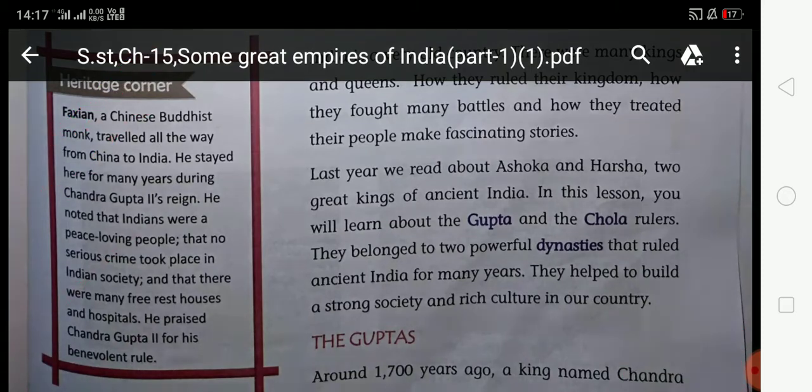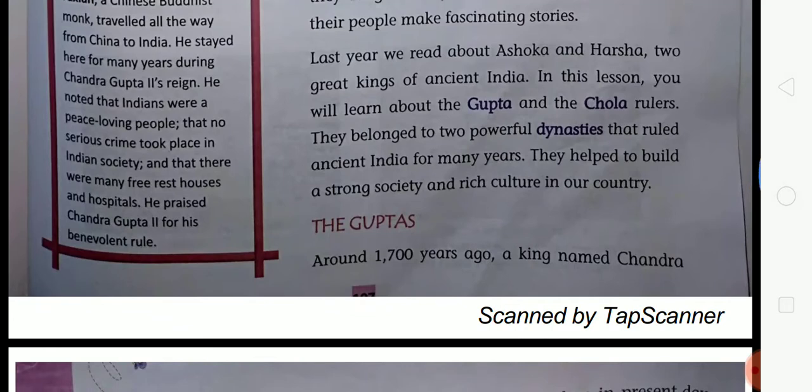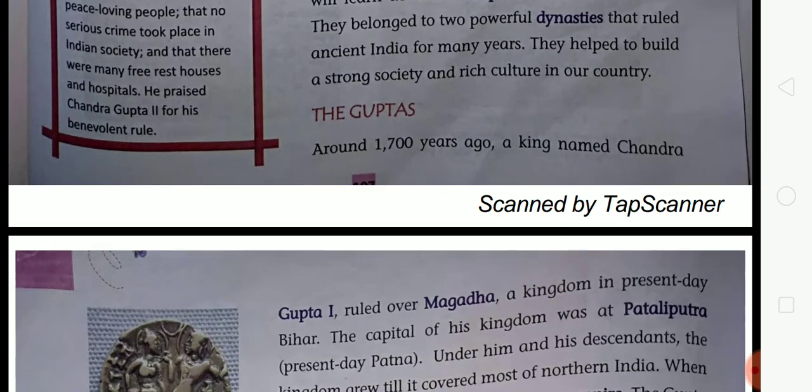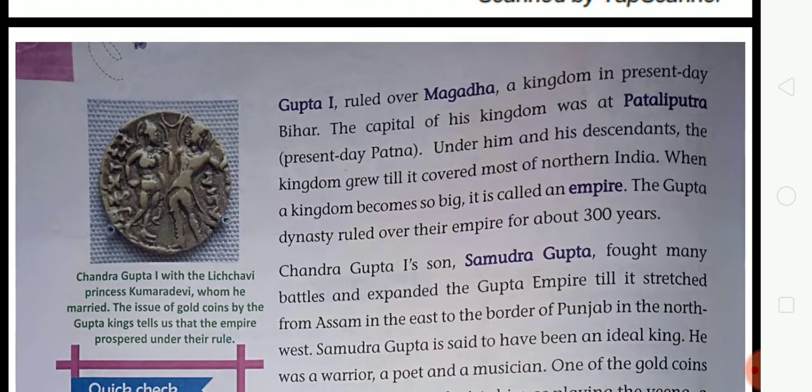So now look at the Guptas. Around 1700 years ago, a king named Chandragupta I first ruled over Magadha. So students, around 1700 years ago there was a king who ruled over Magadha, whose name was Chandragupta I. His kingdom is in present-day Bihar.